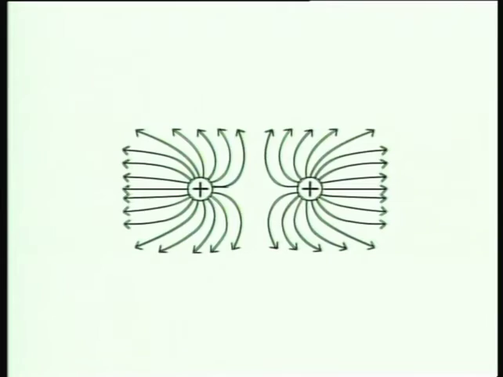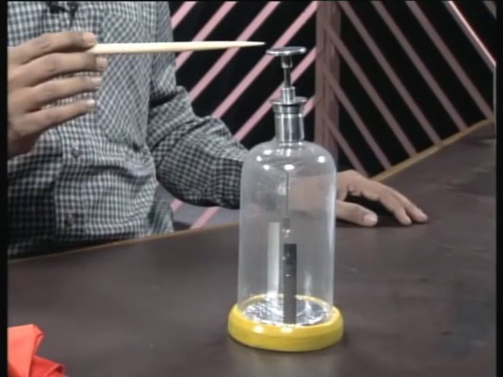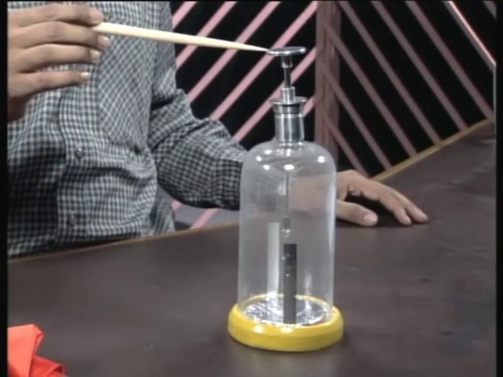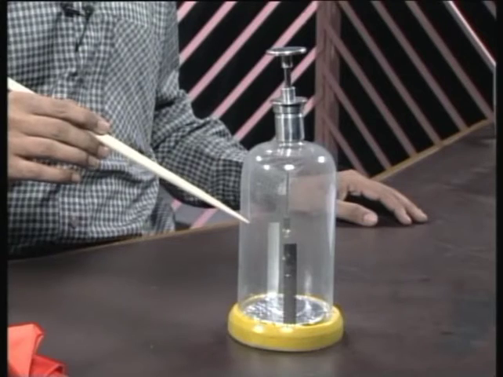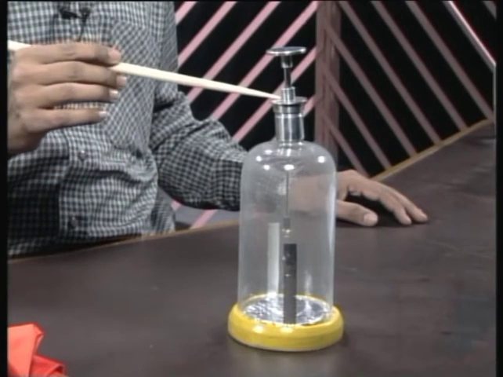Presence of electric charge on any body can be detected with the help of a simple instrument called a gold leaf electroscope. What is this gold leaf electroscope? This is a gold leaf electroscope. It contains a vertical metal rod with a metal cap or knob on the top, and two very thin gold leaves or strips of aluminum attached to the bottom end of the rod. This rod is enclosed within a glass jar and is insulated from the case.